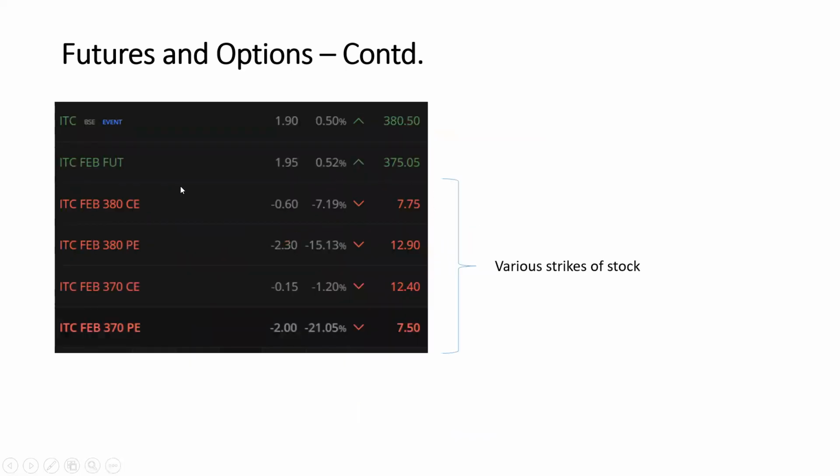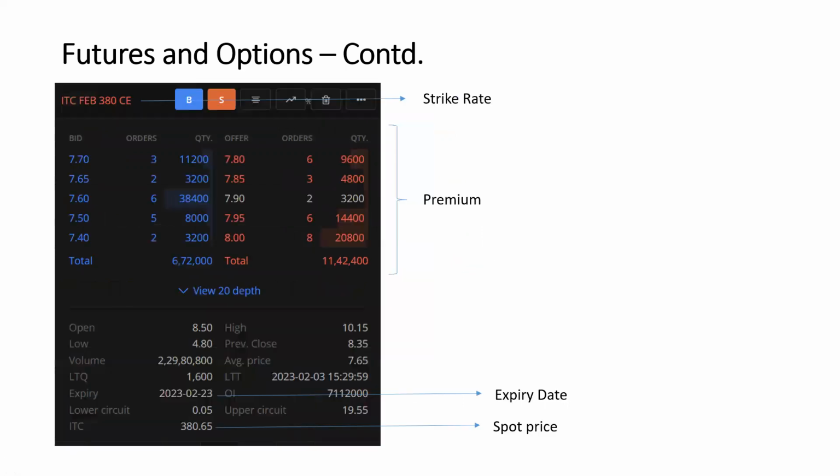Then, as I explained in the PEs and CEs, there are different strike rates: 380, 370, 360, 340, like this. Different strike rates will be there. Those premiums, see, for example, 380's premium is 7 rupees 70 paisa. 370's CE is 12 rupees 70 paisa. If you notice, 380 PE is 12 rupees 90 paisa and 370's PE is 7 rupees 50 paisa. It just keeps on changing for each strike rate.